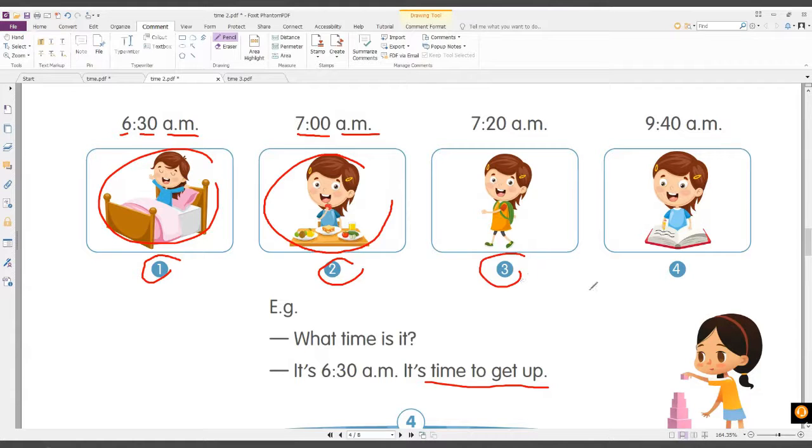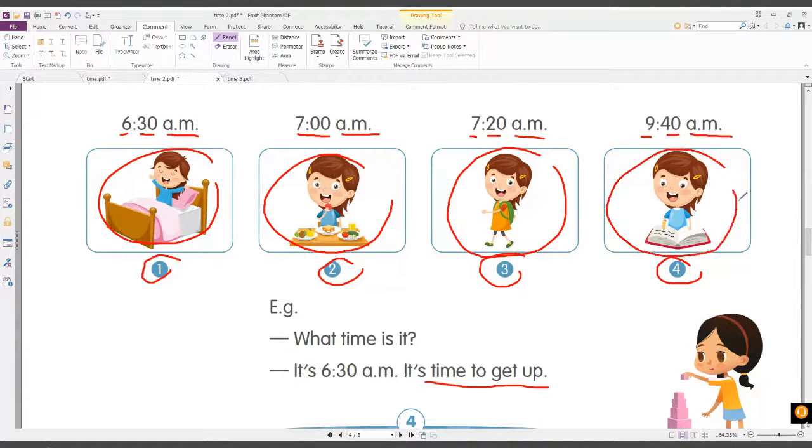What time is it? So you can say it's 7:20 a.m. It's time to go to school. All right, very good. And then number 4, what time is it? You can say it's 9:40 a.m. It's time to read a book. All right, very good.